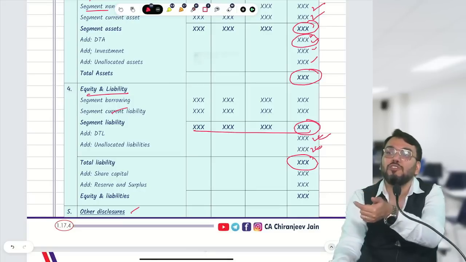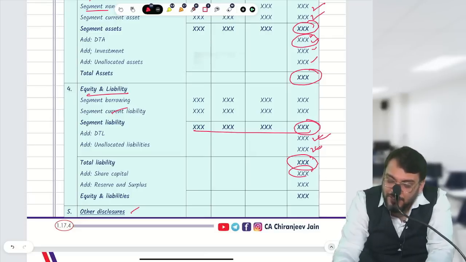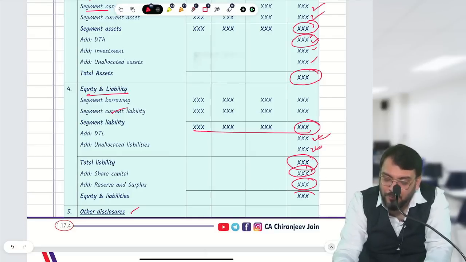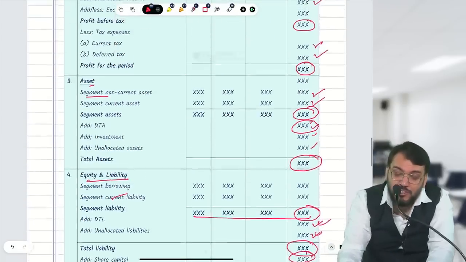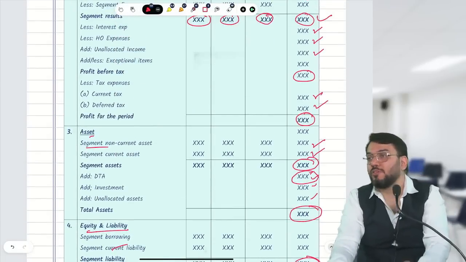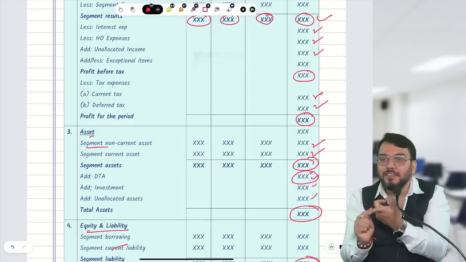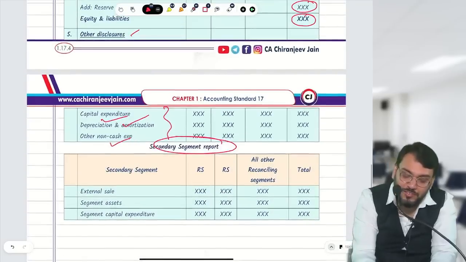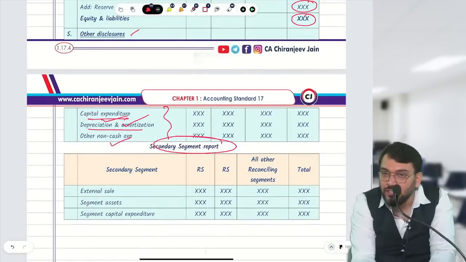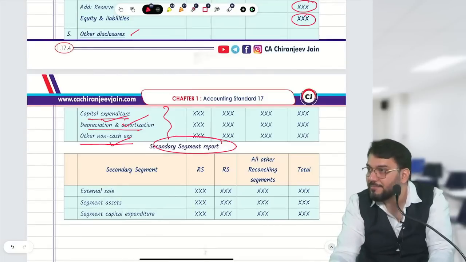Because then only total asset will match with total equity and liability. So we'll also add share capital, reserve and surplus. This will become total equity and liability. So reconciliation is required only for the first 4. Means reconciliation is required for segment revenue, segment result, segment asset, and segment liability. For capital expenditure, depreciation, and other non-cash expenses, no reconciliation is required.